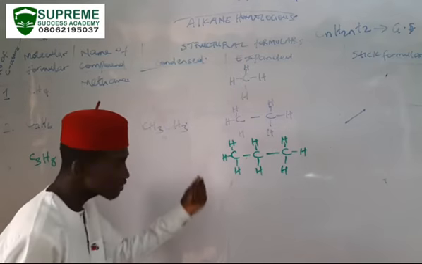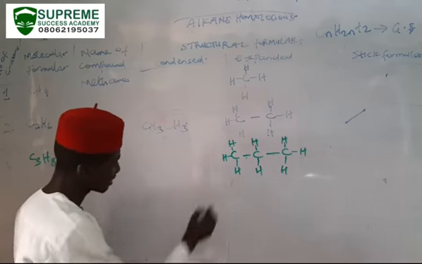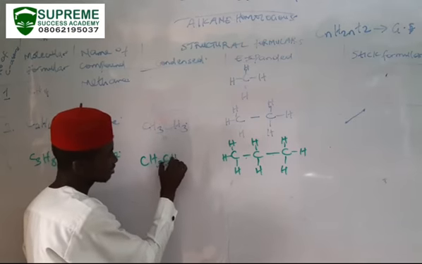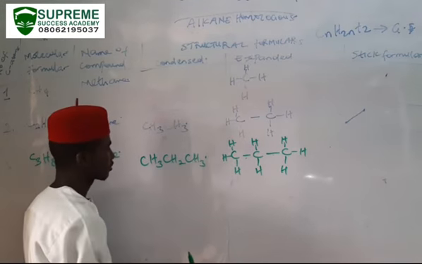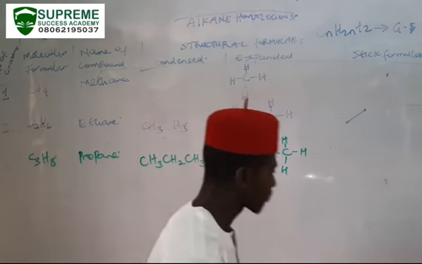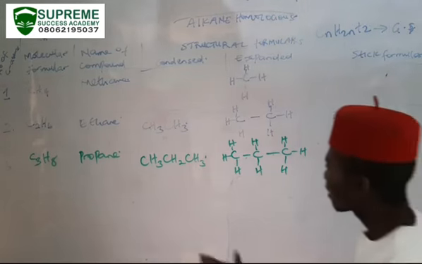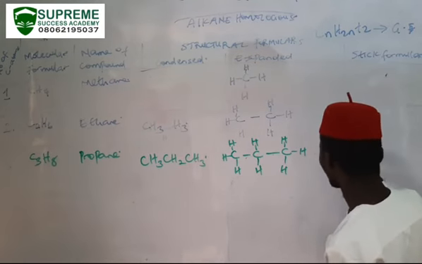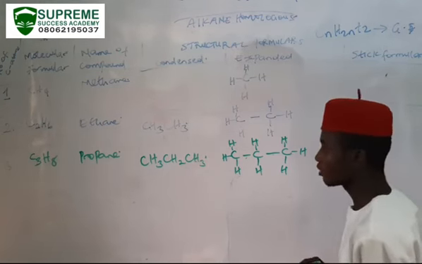And writing the condensed formula, take note of each of the carbon atoms and the number of hydrogens surrounding each of the carbon atoms. So the first carbon here has how many hydrogens? 3. CH3. The second has how many? CH2. The third has 1 carbon and 3 hydrogens. That's CH3. So propane is CH3, CH2, CH3, and of course the stick formula: 1 for the first carbon, 2 for the second carbon, and 3 for the third carbon.